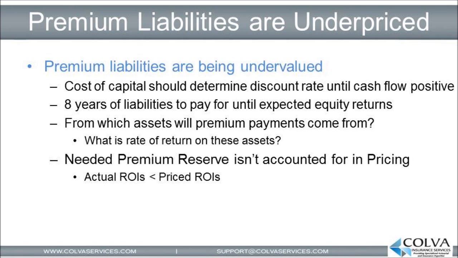For example, in the previous deterministic valuation, 8 years worth of premiums need to be paid before the death benefit proceeds will materialize. Where will these funds be coming from? Are they sitting in a liquid account that is expected to make 14% compounded over the next 8 years? Most likely the answer is no. These premiums are generally coming from the investor's current liquid asset portfolio, which was set aside specifically to make these premium payments, and will be earning a lot less than 14%.